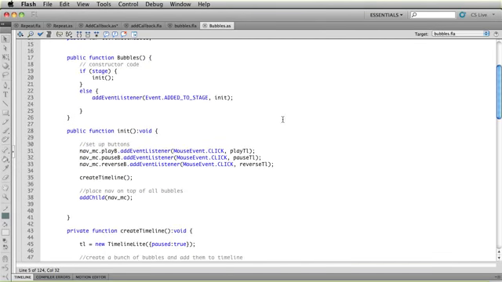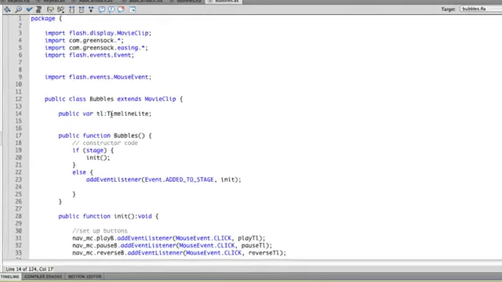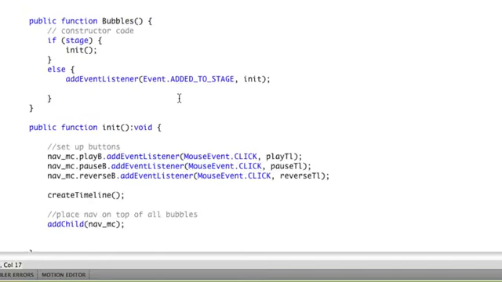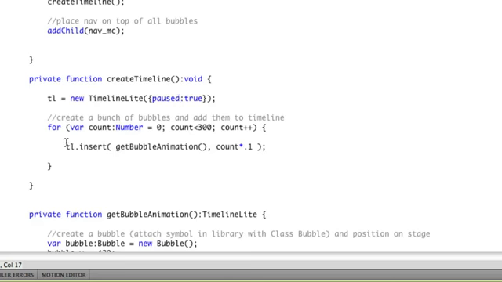And the main key here is that I call a method called createTimeline, okay? And I have my TL, which is going to be my main timeline like I've been using in every demo so far. It's a TimelineLite. This isn't TimelineMax specific. And we're going to scroll down and you'll see I create a new timeline, and then there's just this little for loop right here that says TL insert get bubble animation, and then the insertion point is count times 0.1.